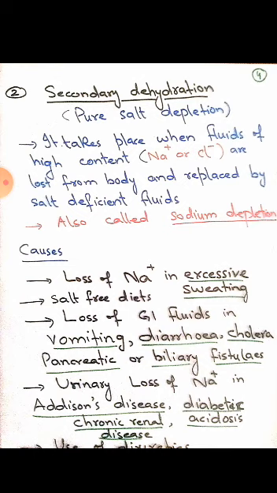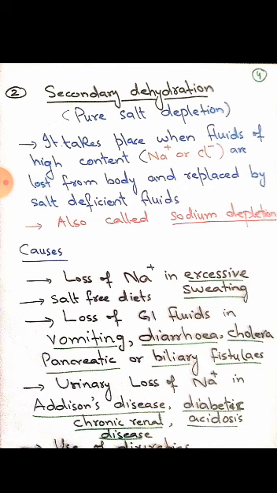The third cause, GI fluid loss. GI means gastrointestinal fluid, and that fluid can be lost through vomiting, through diarrhea, in cholera disease. Through vomiting, water will be lost, salt will be lost. So vomiting and diarrhea are examples of both types of dehydration, so mixed dehydration will be observed. We can give this example in primary, in secondary, and in mixed as well.